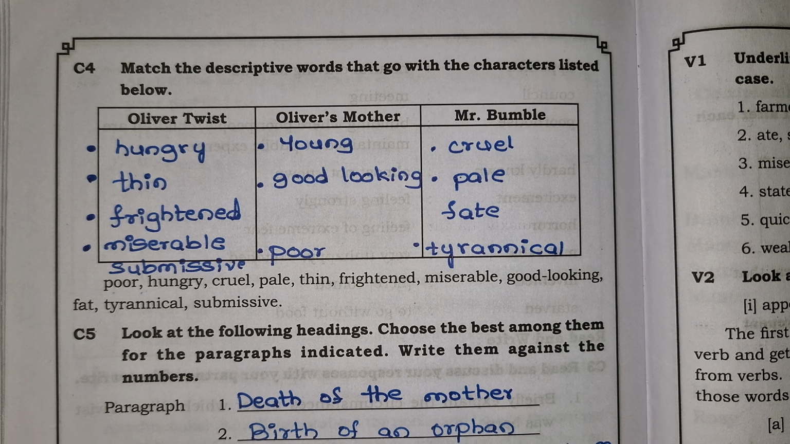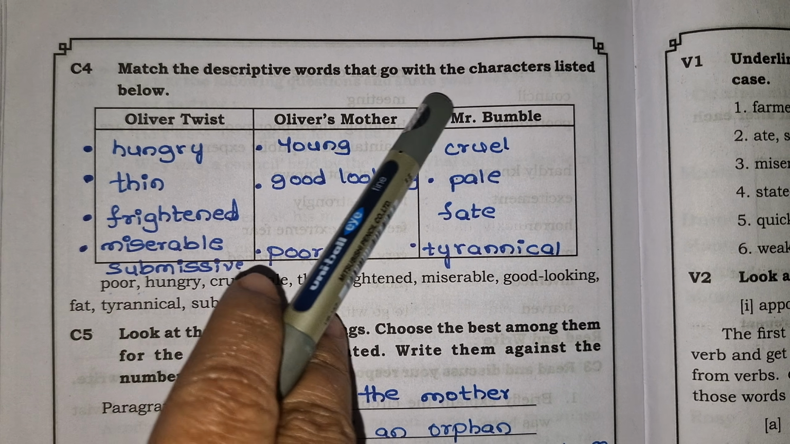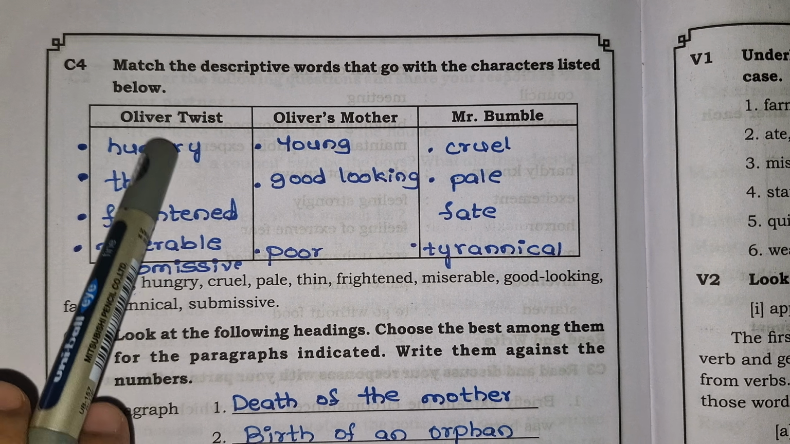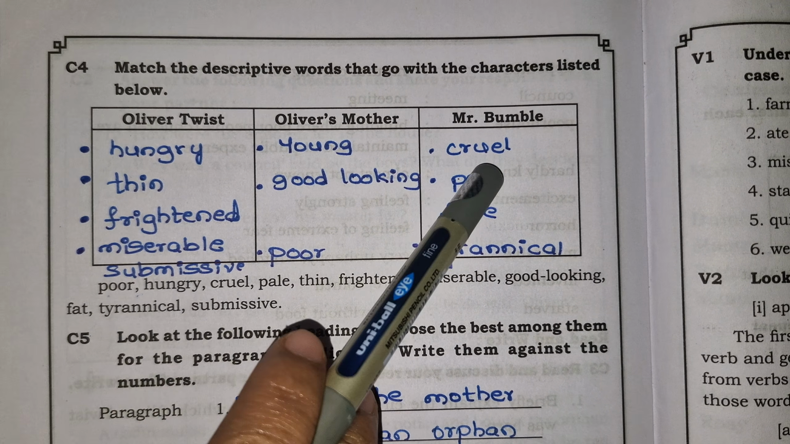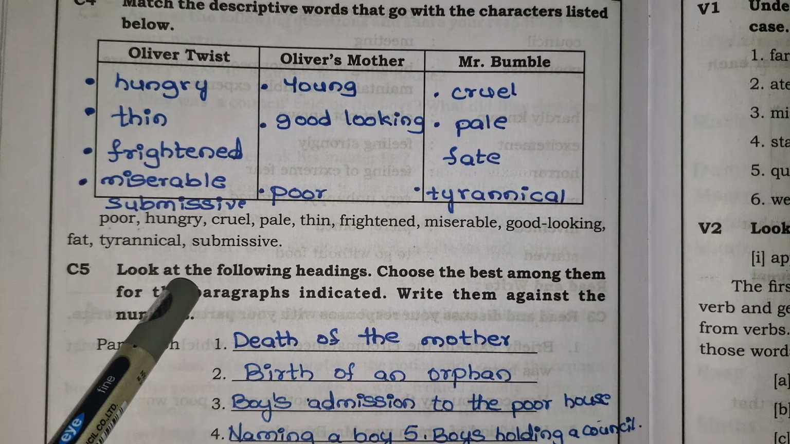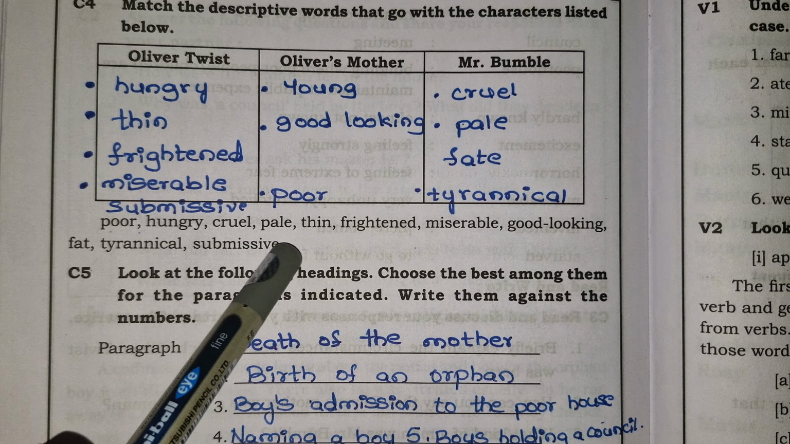Okay, the next part is match the descriptive words that go with the characters listed below. Oliver Twist, Oliver's mother, and Mr. Bumble. So here are some hints: poor, hungry, cruel, pale, thin.